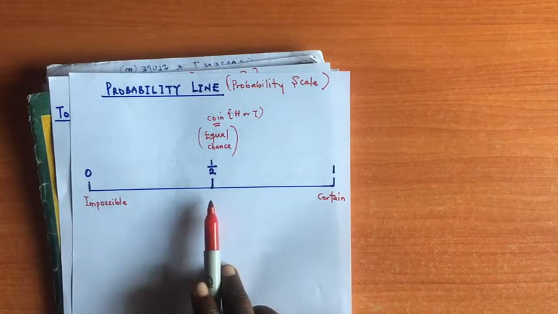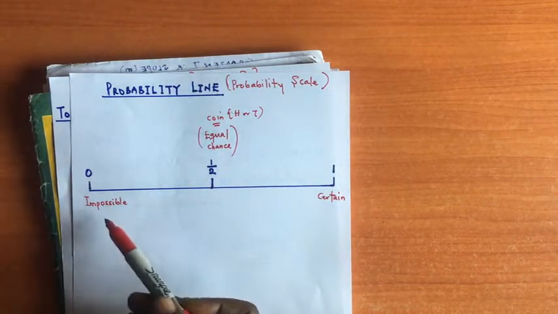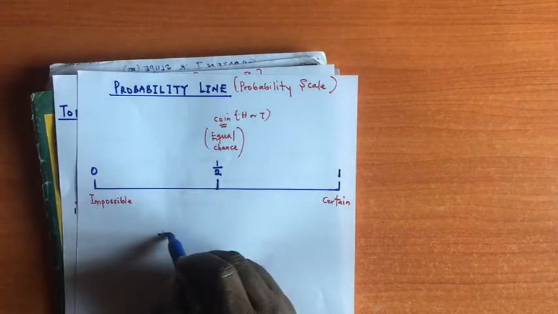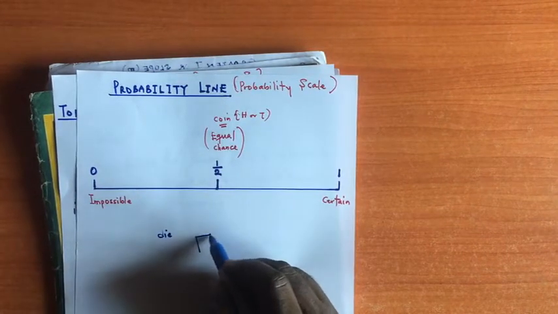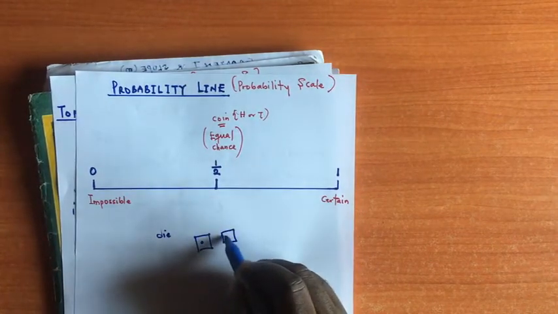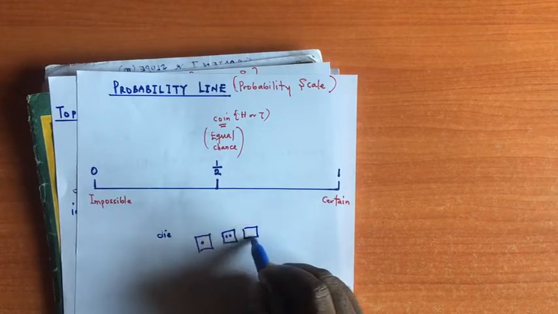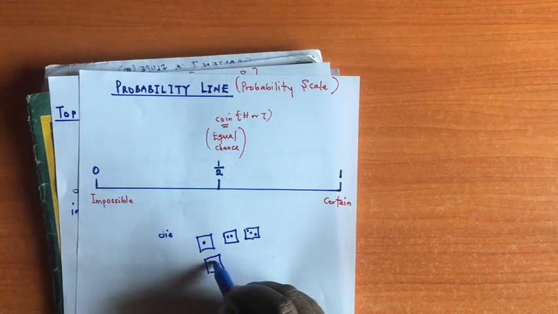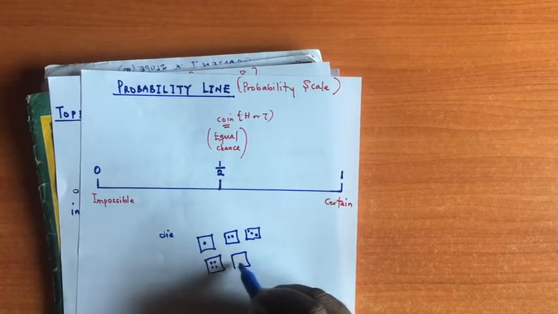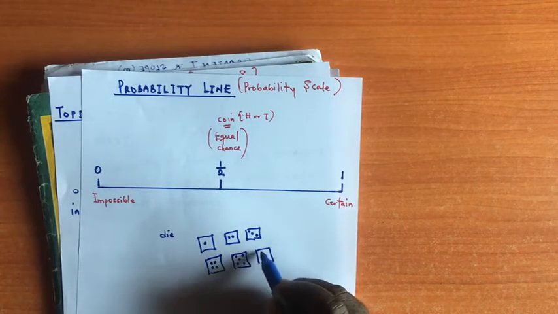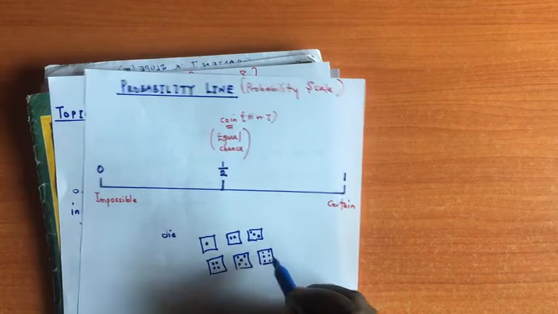Now, at times, there are some events that are impossible. Okay, if you have a die, it has 6 faces: 1, 2, 3, 4, 5, then lastly 6.